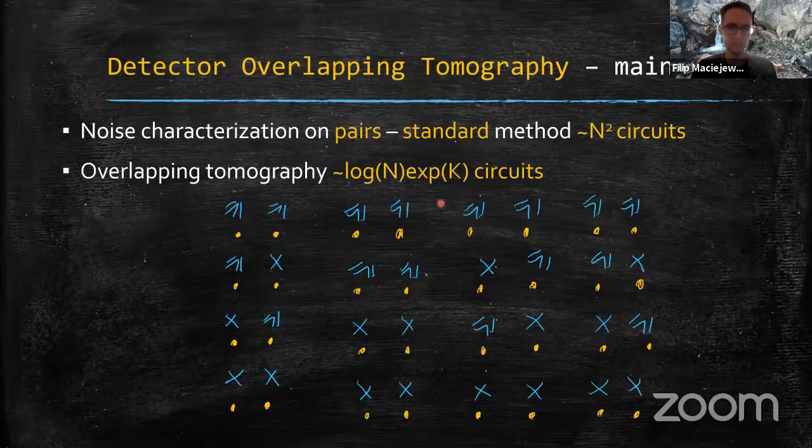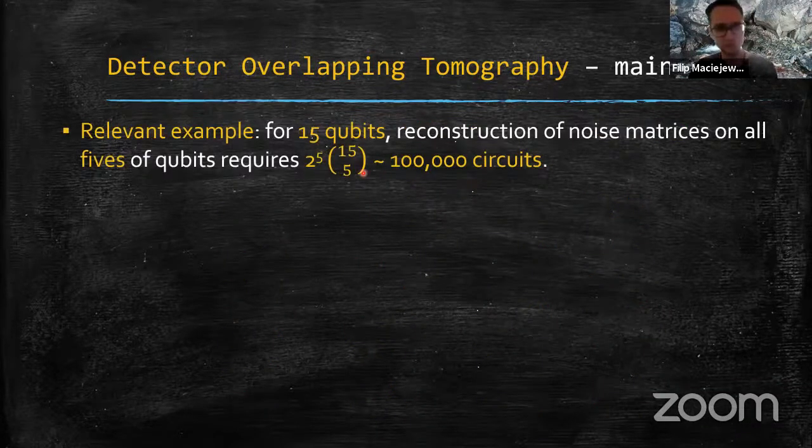In this way you can construct circuits which give you information about subsets, with a number of circuits logarithmic in the number of qubits and exponential in the size of the subset you are interested in. The relevant example here: let's say that you want to characterize a 15-qubit IBM device and reconstruct all noise matrices on all 5s of qubits.